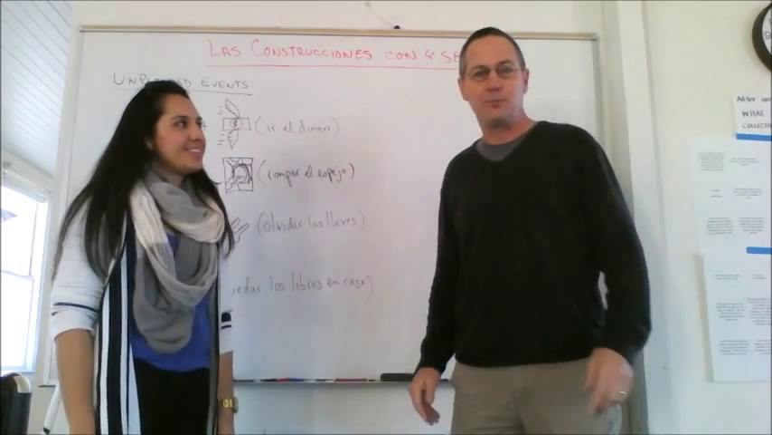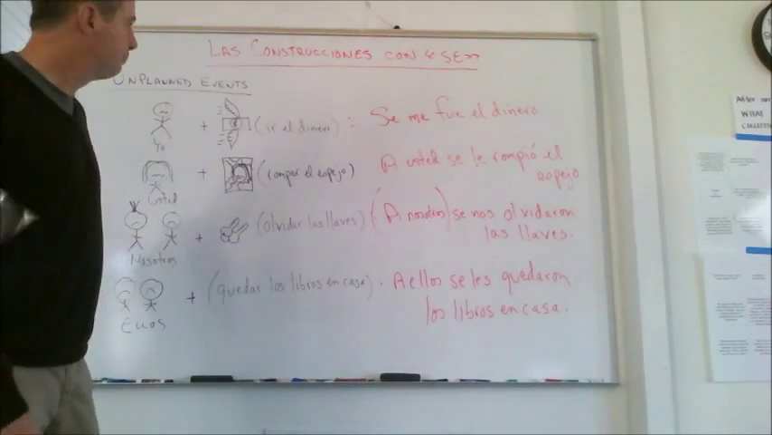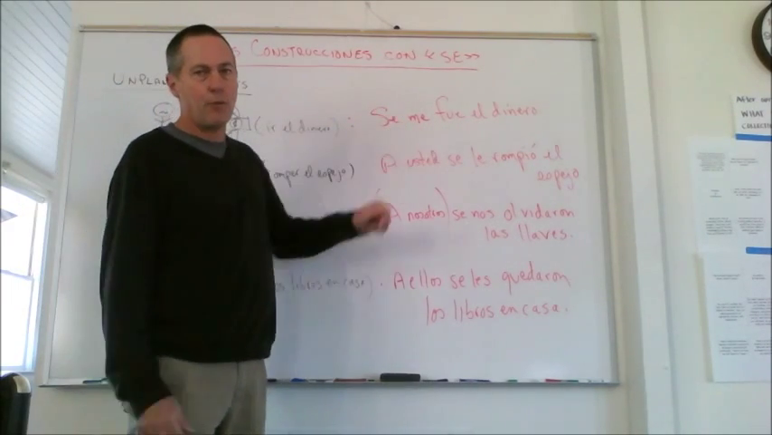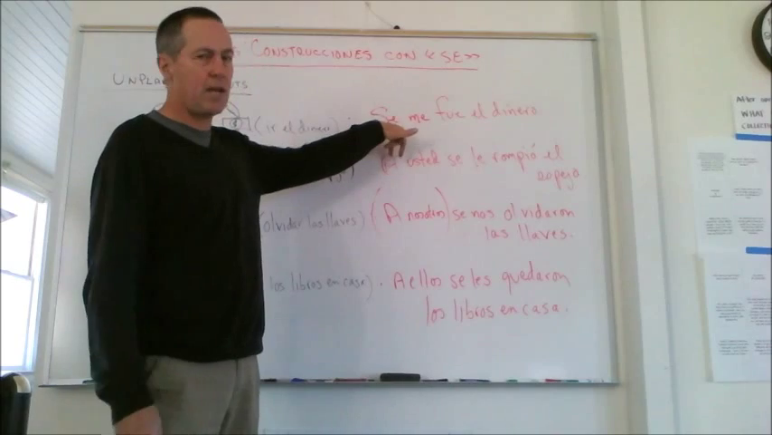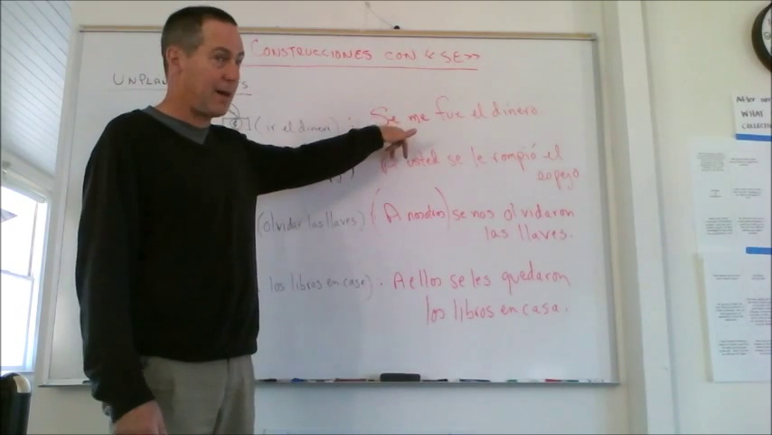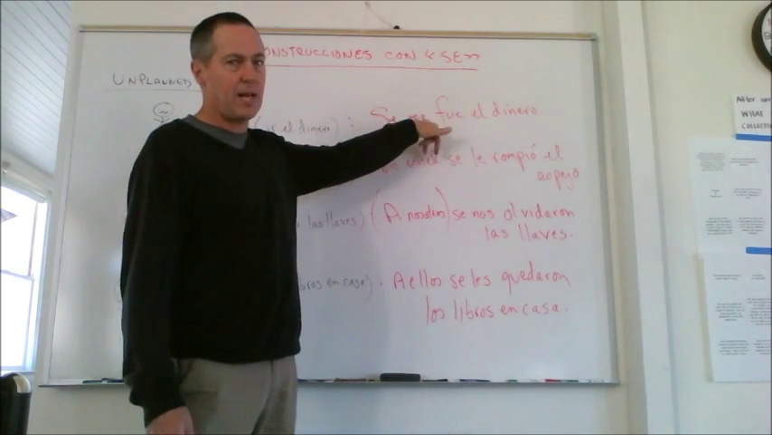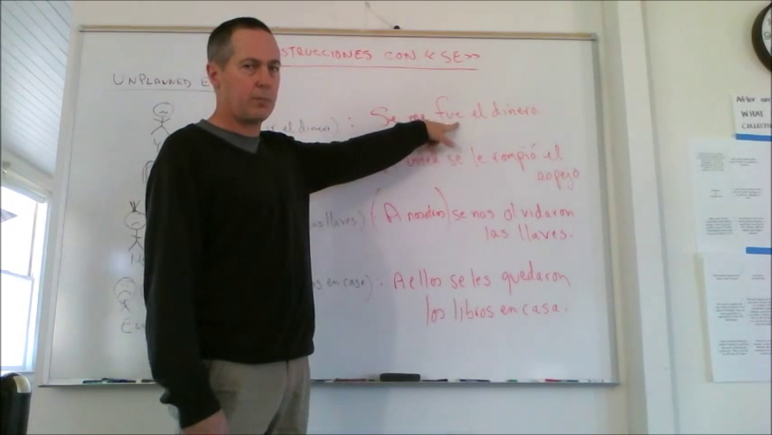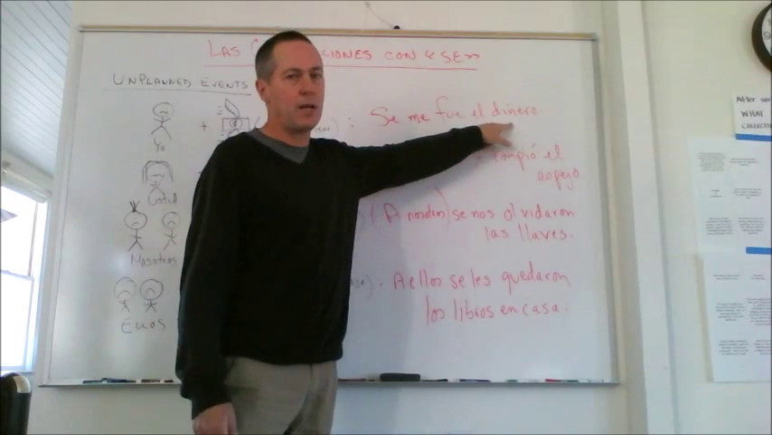Hola, ¿cómo están? Ok. A ver, suerte con la prueba. Yo y el dinero. Se me fue el dinero. The se, remember? It's not your fault. It just happened to you. Me, because it happened to you. Fue, the third person singular preterite of ir, because el dinero is singular.